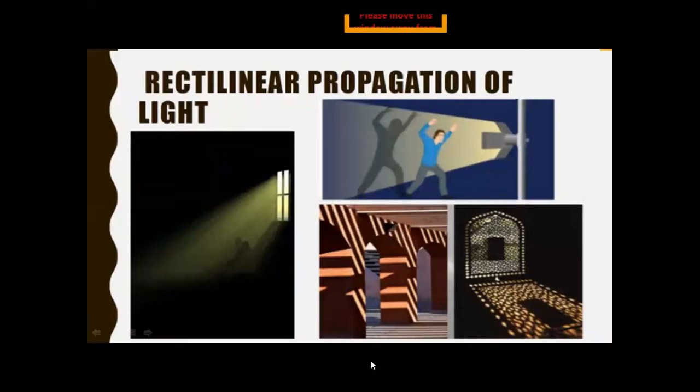As you can see in the diagram, in the very first picture, someone is sitting in a dark room and the light is coming through the window. So you can clearly observe that light is coming in a straight line.